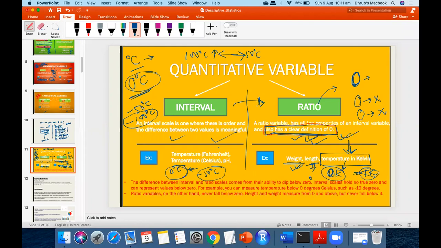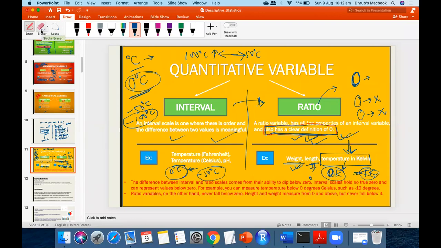Existence of that particular variable, for example, if we talk about heat, then yes, 0 Kelvin means heat is not present. But 0 degree Celsius doesn't mean heat is not present, right? That means it is warmer than minus 50 degrees Celsius. You understand? Yes. So a ratio never falls below 0. Interval may fall. That is the biggest difference. Okay, so I'm going to give examples. Is it clear till now?